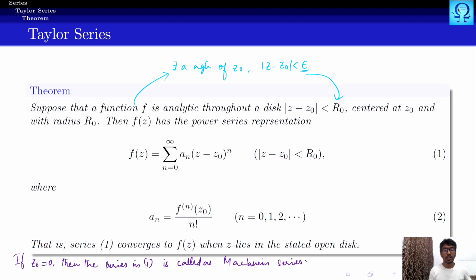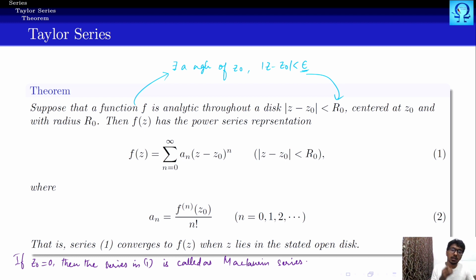We'll prove the theorem to be true for the Maclaurin series. That is, taking z naught as 0, we'll prove the theorem, and one can easily extend that ideology to any arbitrary center z naught. Okay, so this is what we are going to prove.